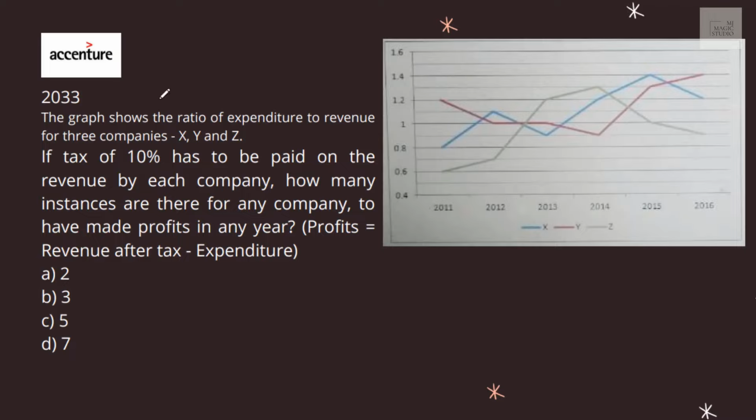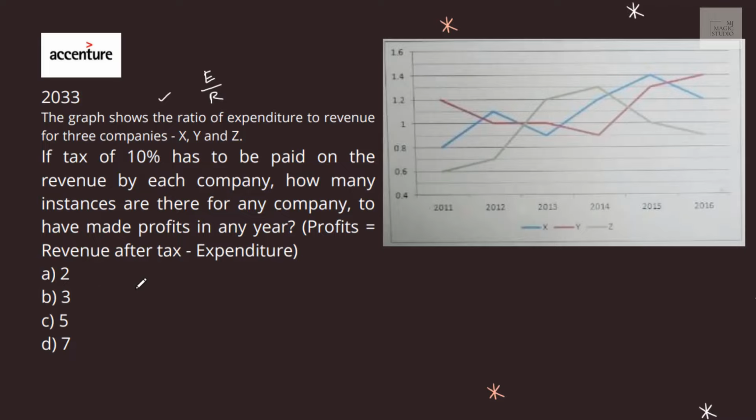Okay, the same set of information. Graph is of expenditure by revenue. Tax of 10% has to be paid on the revenue by each company. How many instances are there for any company to have made profits in any year? Profits equals revenue after tax minus expenditure.